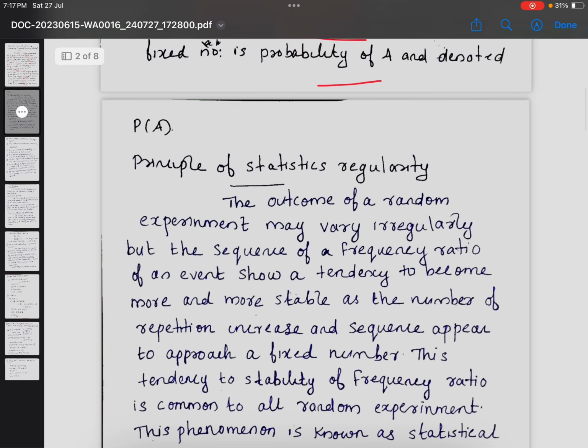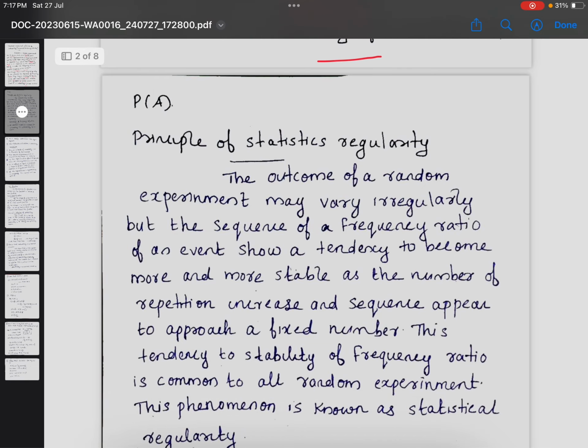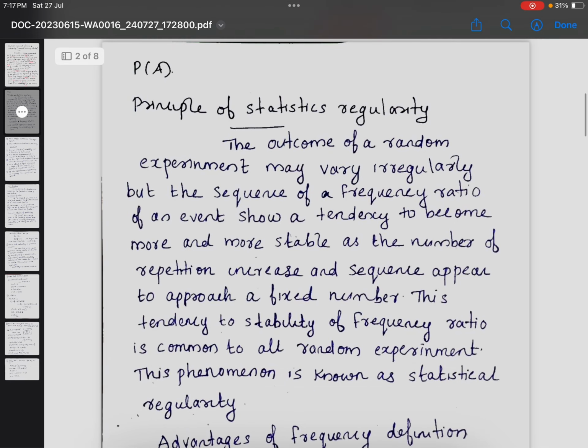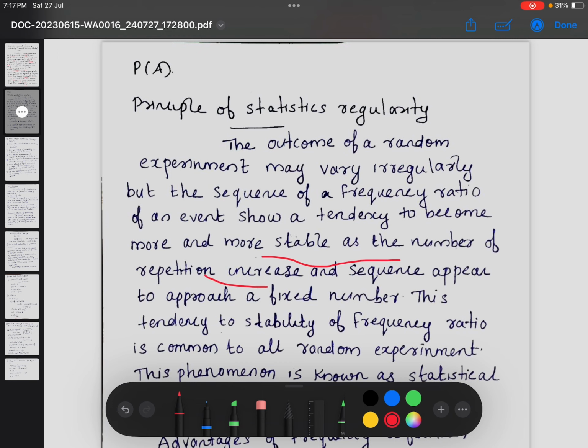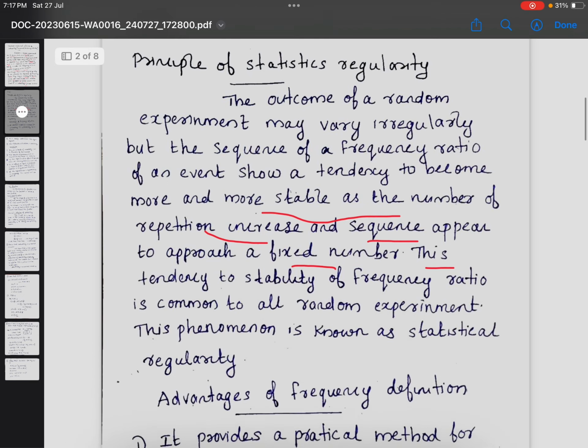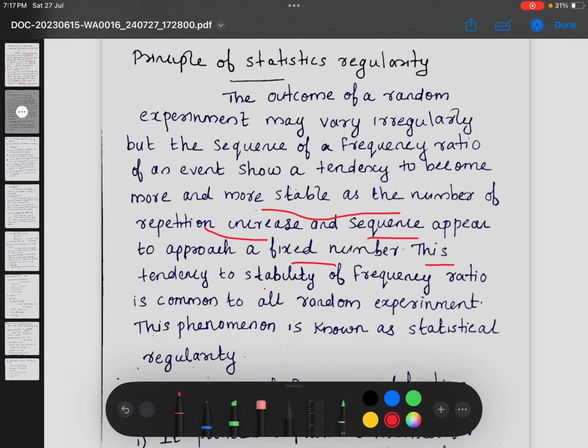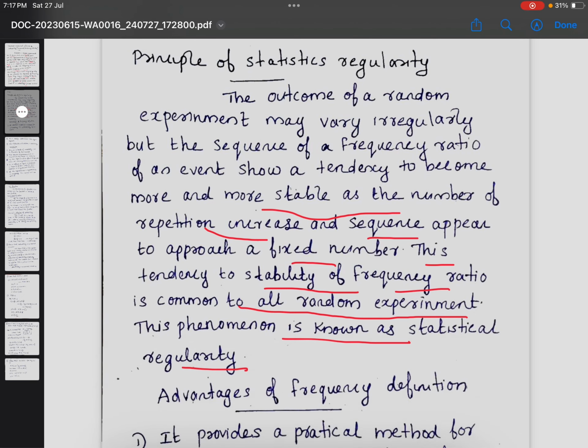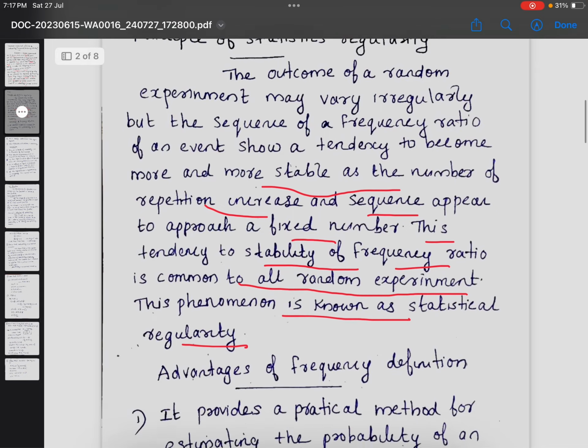The outcome of a random experiment may vary irregularly, but the sequence of frequency ratios of an event shows a tendency to become more and more stable as the number of repetitions increases, and the sequence appears to approach a fixed number. This tendency to stability of frequency ratio is common to all random experiments. This phenomenon is known as statistical regularity.